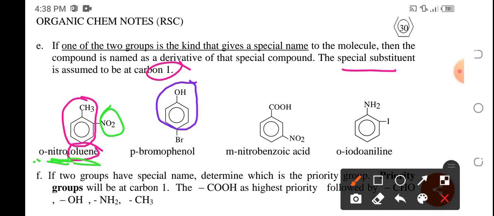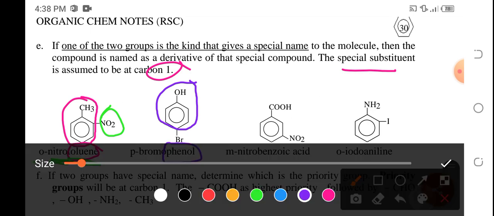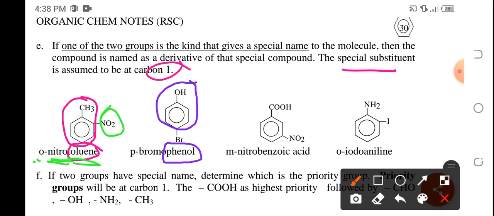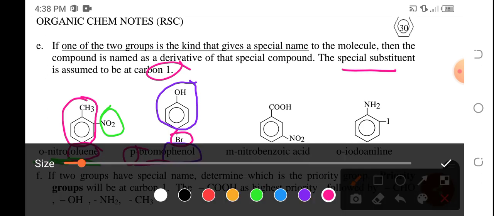This OH with the benzene ring has a special name, and that is phenol. Okay? What is not included in the phenol is this group, bromo, so therefore that is bromophenol. And they are on the 1,4 position, or para. So therefore this is para-bromophenol. Okay?